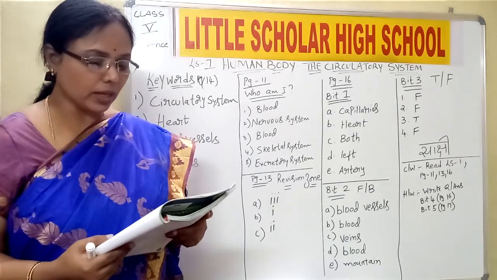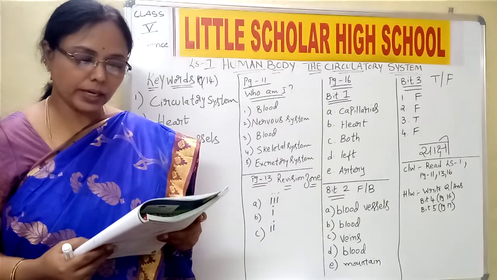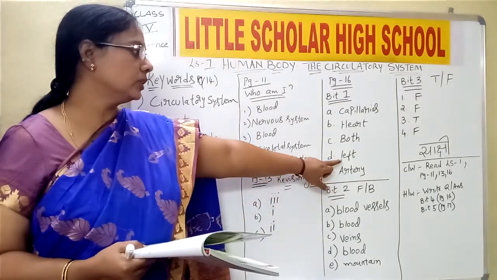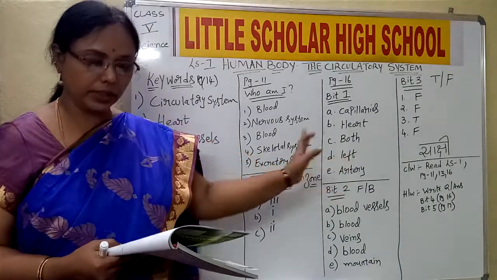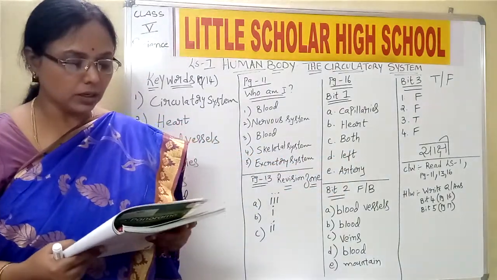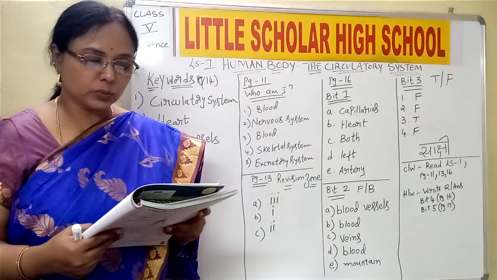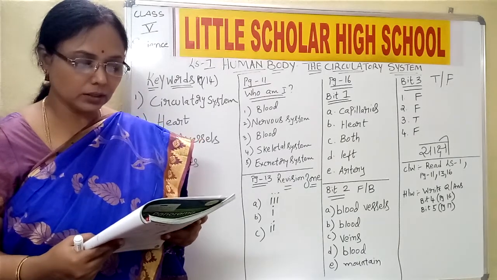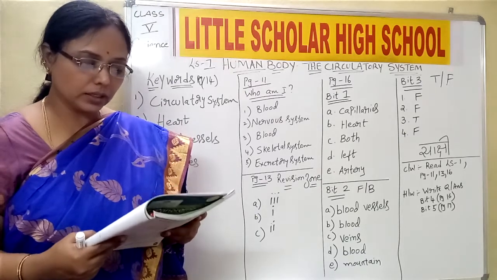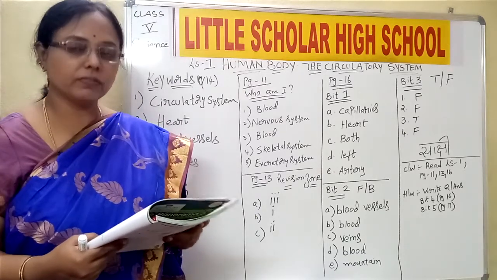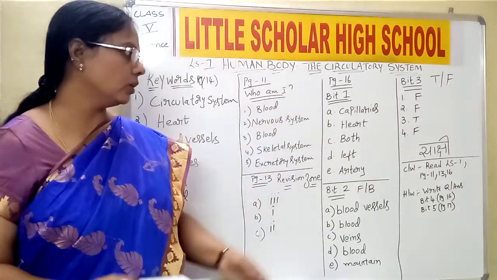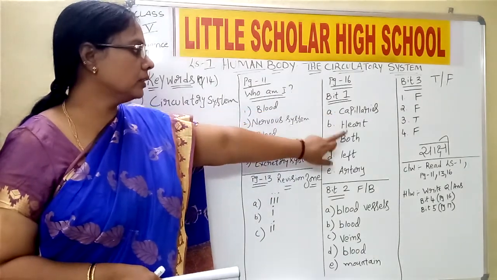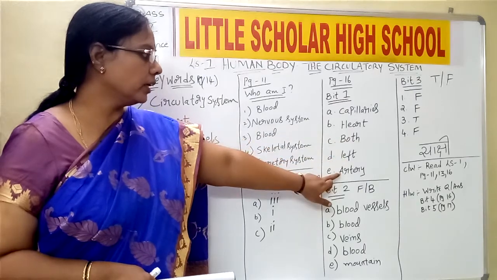Okay, children. The heart is an organ found slightly towards the left side. The heart is present on the left side in the chest region. Next, a blood vessel that carries blood from the heart to different parts of the body is artery. So artery is the one which carries the blood from the heart to different parts of the body. So the answers are capillaries, heart, both, left and artery.